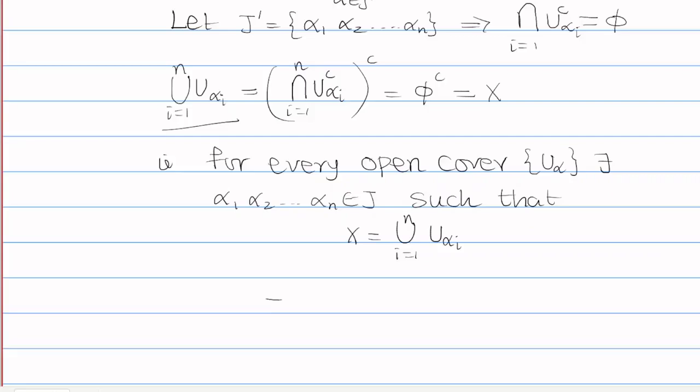This implies that capital X is compact. So we have proved both directions of the if and only if condition.